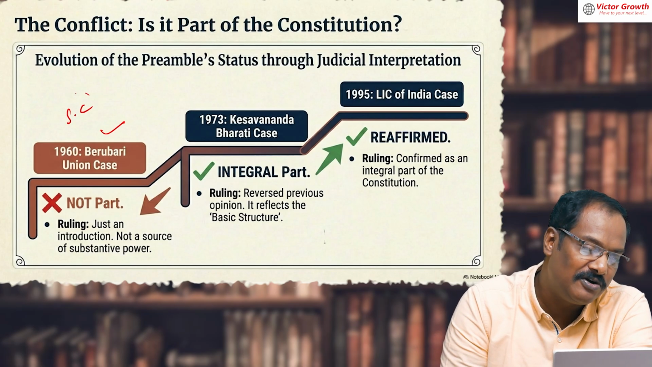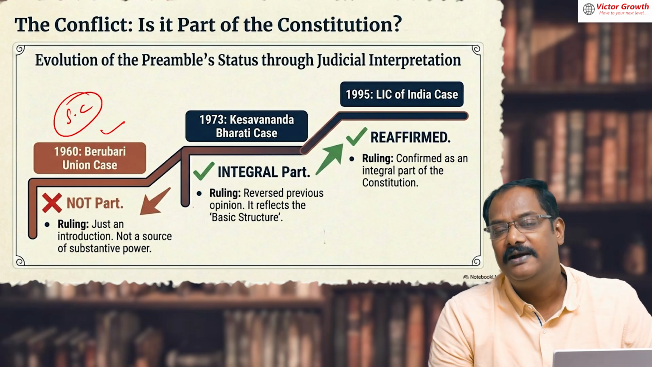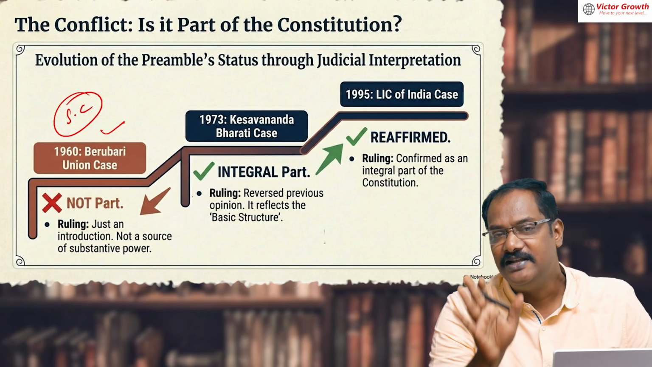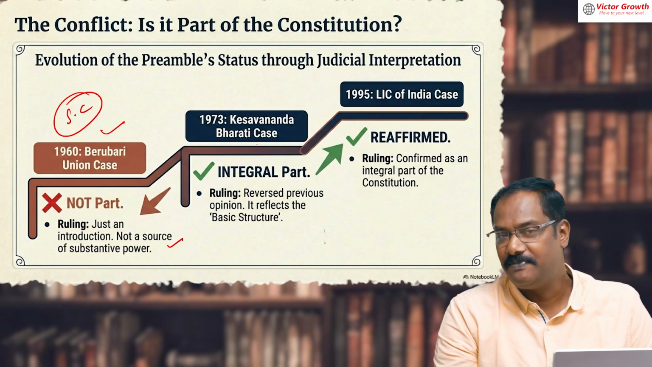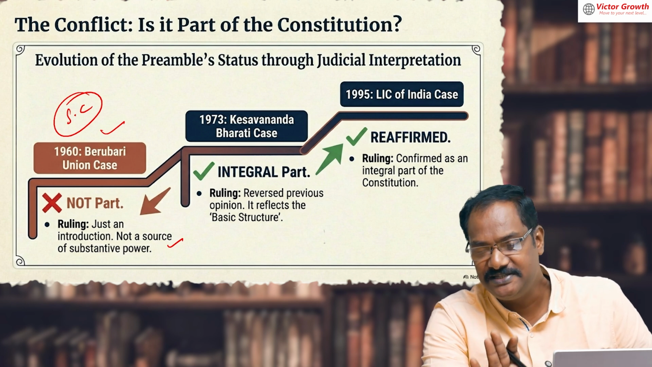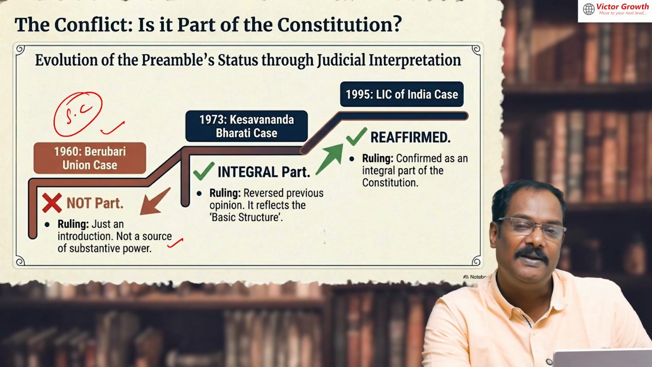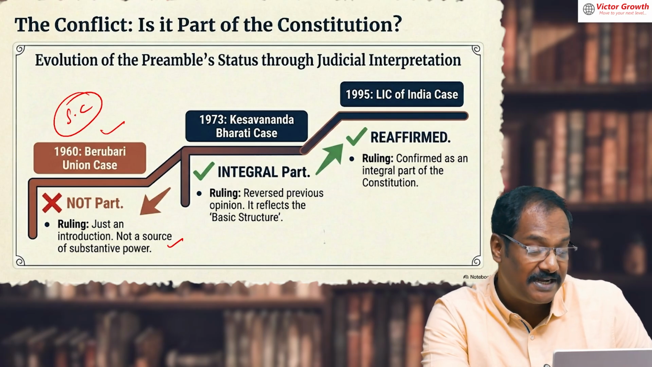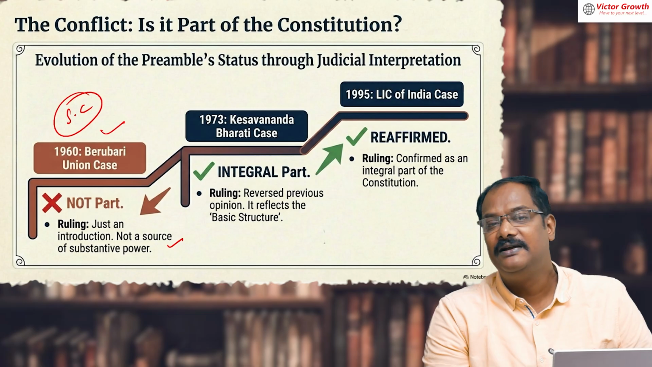So in 1960, the Honorable Supreme Court of India said that the preamble is just for namesake. It is not a part of the constitution. There is no source or substantive power. For example, it doesn't give you power, doesn't take away your power. It is simple, but it is a philosophical document. It is the identity of the constitution. It provides the nature of the constitution, the nature of the state. So all things are there, but still in 1960, the Supreme Court held that it is not a part of the constitution.